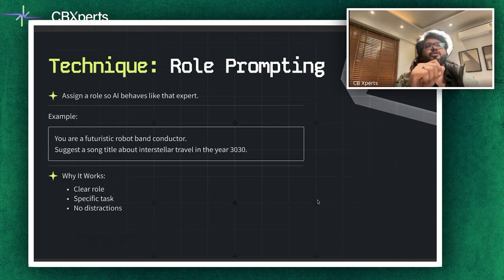You are a futuristic robot band conductor. Three things: futuristic robot band conductor. Then you suggest a song title about interstellar travel in the year, let's say, 3030 or 4040. This works because the role is very clear, the task is specific, and there are no distractions to it. You could adapt this to your context.